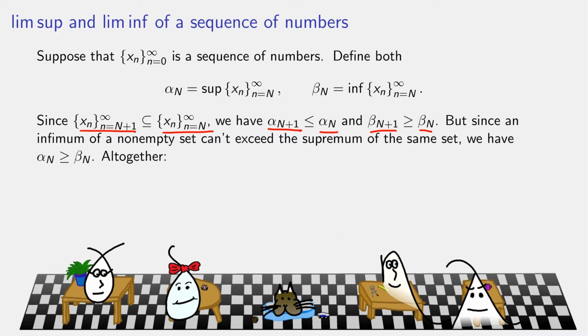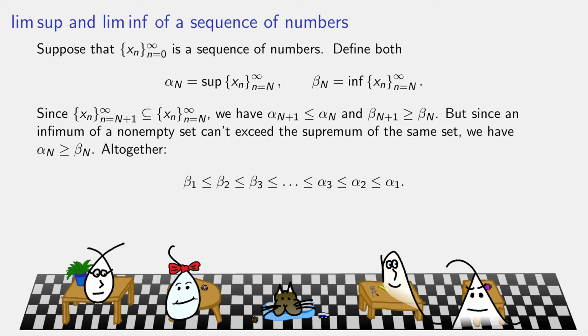Okay. Altogether, if I piece these inequalities in one big line, we get the following. The infimums only get larger, the supremums only get smaller, but the supremums are always bigger than or equal to the infimums. So we get this infinite chain of inequalities. And remember, beta sub n is the infimum of all the terms from n and beyond.